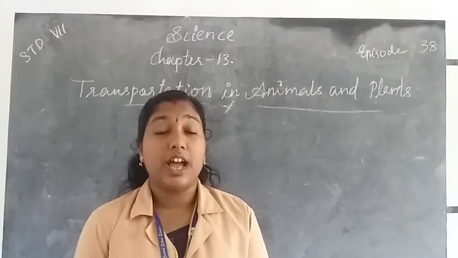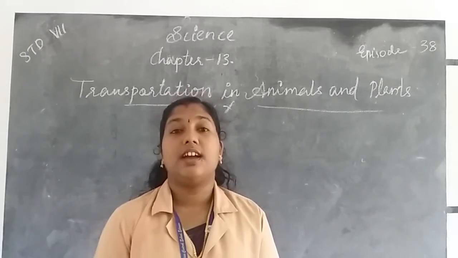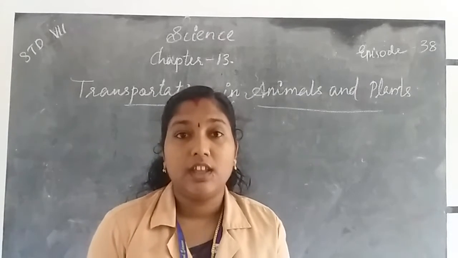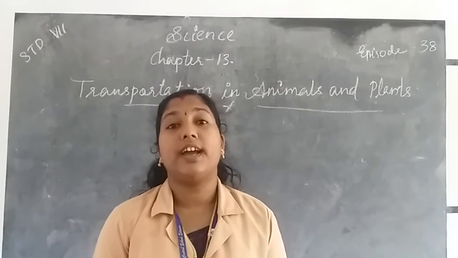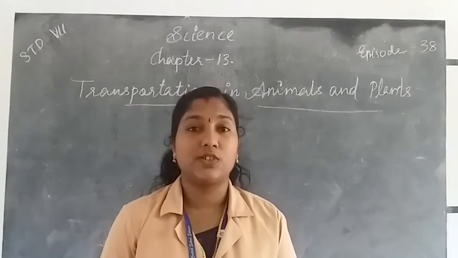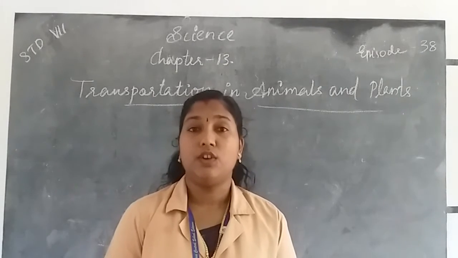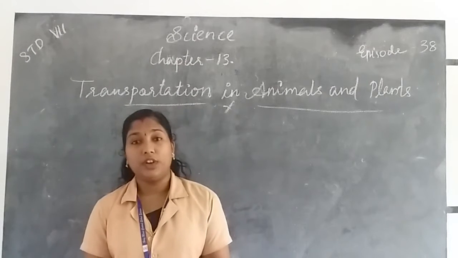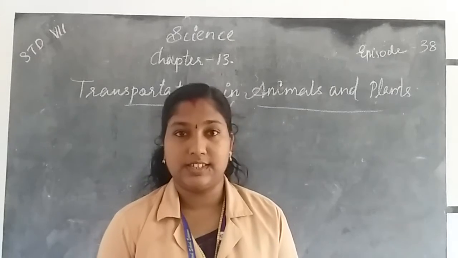Then we know that RBC means red blood cells. The red color comes from hemoglobin. Hemoglobin is a red pigment which has the ability to bind with oxygen, and it carries oxygen to all other parts of the body, even to the cells. Without hemoglobin, the RBC cannot bind with oxygen.